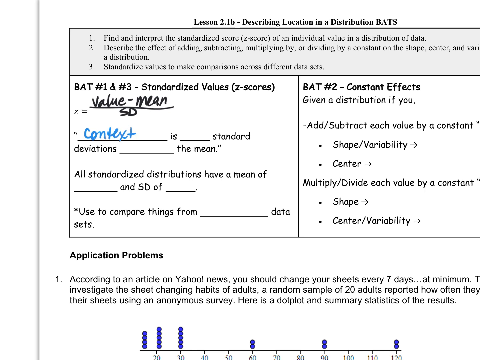Bugs' exam score is 2.6 standard deviations above the mean. Now it could be below here, right? If my z-score happens to be negative, it could be below.